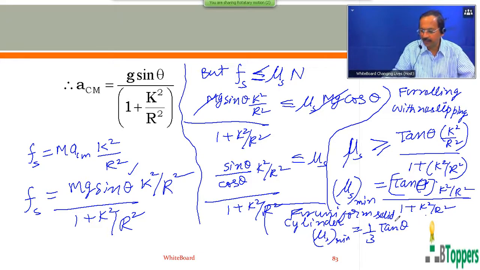In a similar way, you can calculate the minimum value of coefficient of friction needed for rolling down the fixed inclined plane without slipping in the case of a solid sphere by substituting k square by r square equal to 2 by 5. The same way you can calculate the condition for rolling down the fixed inclined plane for other regular objects. Those who are writing the notes and want to copy this working can take a pause and finish writing. Next, I would like to solve one problem. After you have finished copying this part, I will show you the problem on the next slide.